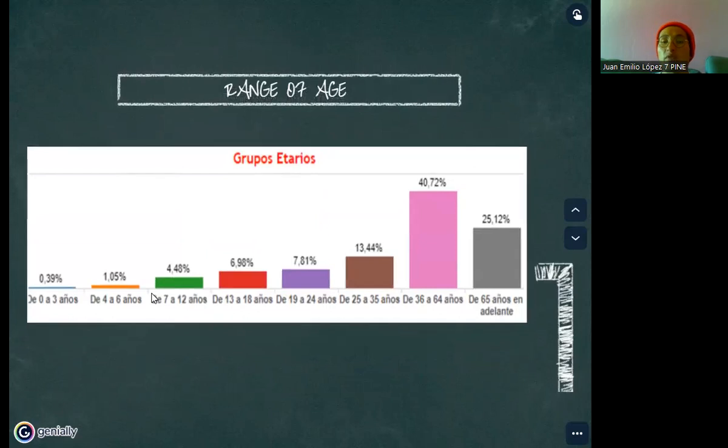Okay, we have the range of age. As I mentioned, if you look at this table, you see that a lot of people between 36 and 46 years old have the highest percentage, followed by people older than 65 years.